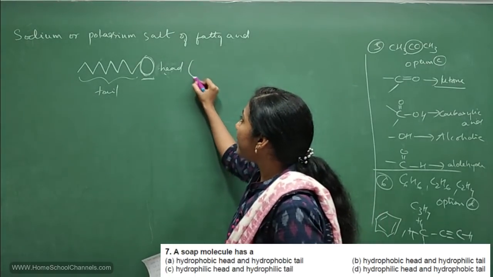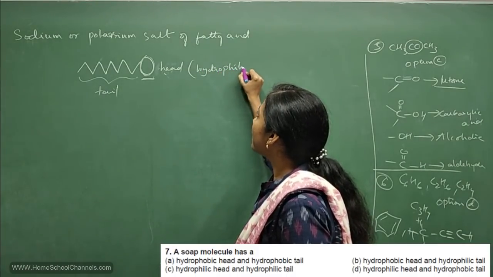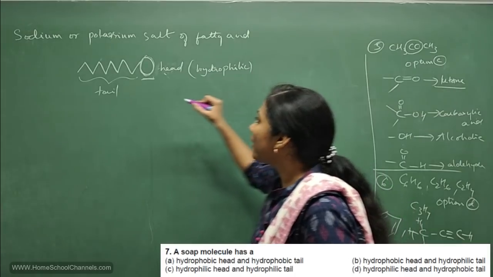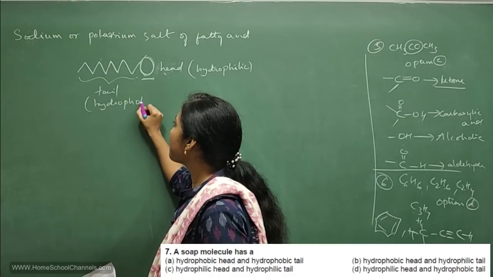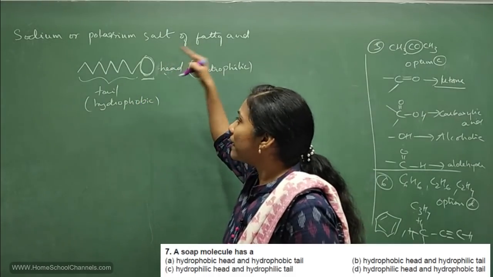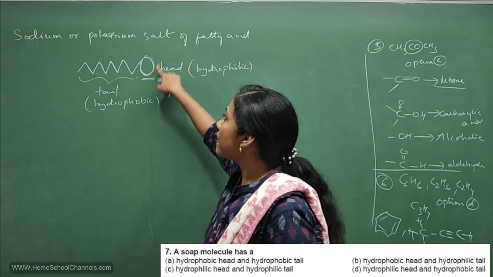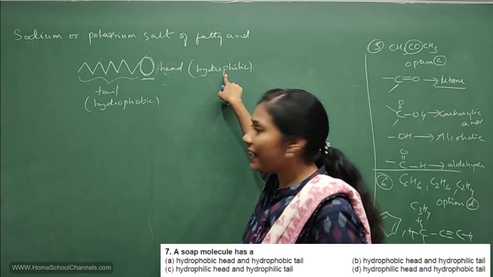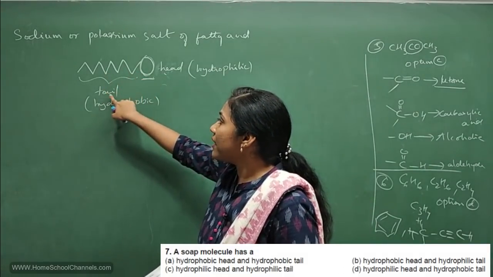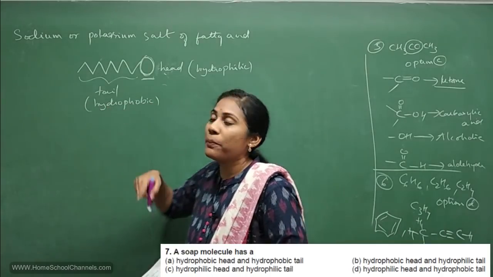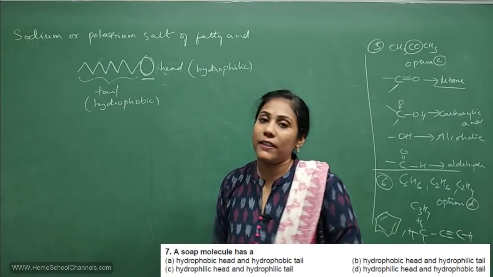So that's why this head part is called as hydrophilic part, and tail part is called as hydrophobic part, isn't it? Phobic means what? Fear. So this part is not attractive towards water, right?